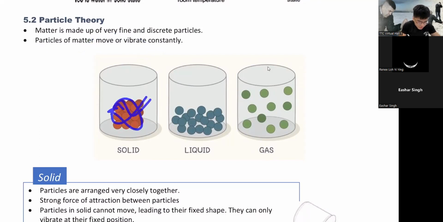Even in solid, they move. In liquid, they move. In gas, they move. It's just how fast they move. All right, so this is your particle theory. Okay, particle theory. Why is it called a theory?